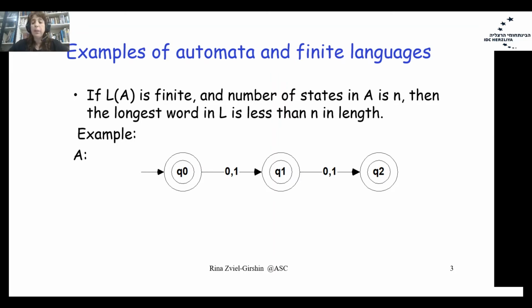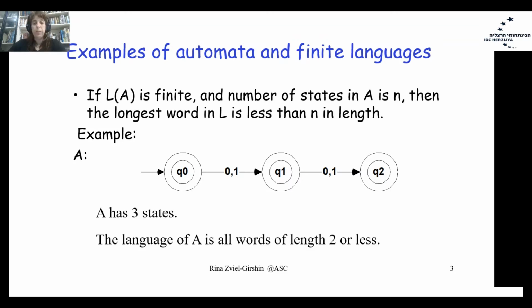For example, here we see a non-deterministic automaton, since in Q2 we don't know what to do with 0 and 1. The automaton has 3 states. The language of A is all words of length 2 or less.